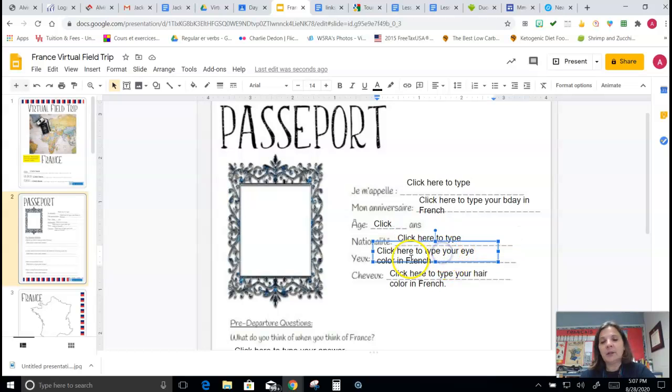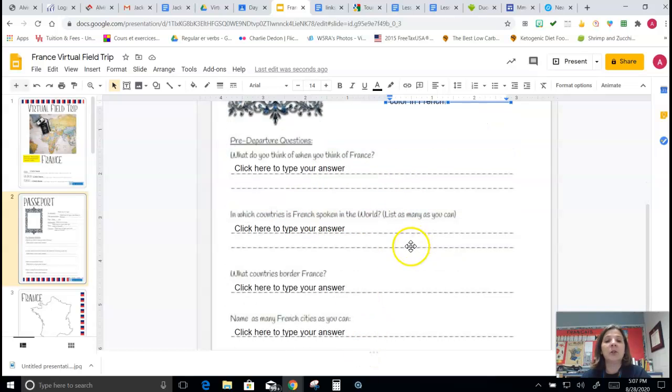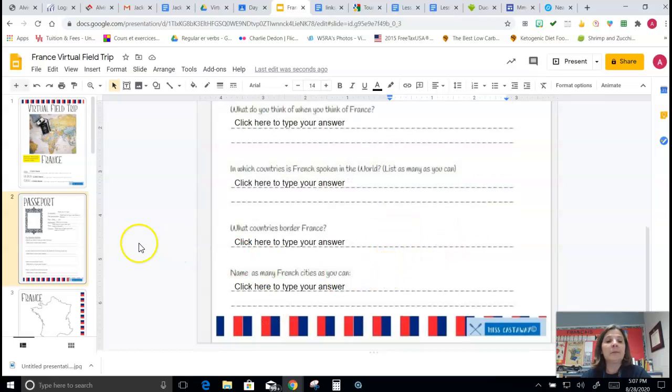All right, your eye color. If you don't remember your colors in French, look up the word for your eye color that it is in English in Word Reference. The Word Reference link is in Google Classroom under Important Resources and Links. And then type your hair color, all right? Then you're going to come down here, pre-departure questions, and answer these questions here, okay? What do you think of when you think of France? In which countries is French spoken in the world? List as many as you can, and so forth and so on.